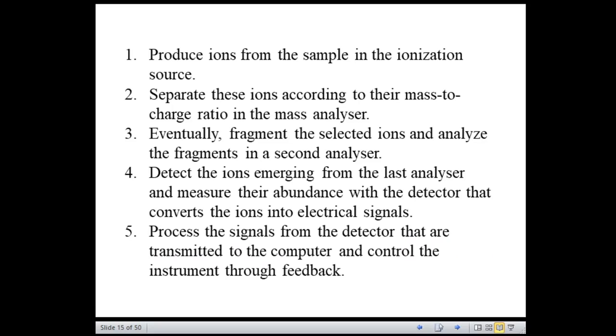And a mass spectrometer always contains the following elements, as discussed in the previous session: a sample inlet to introduce the compound, an ionization source to produce ions, a data processing system.